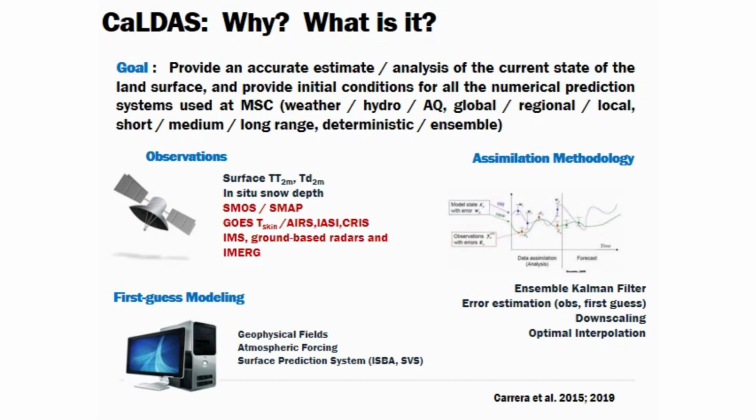And then we have the more recent innovations that we have incorporated into CaLDAS, which are shown in red here, which are based on the space-based remote sensing for the soil moisture with SMOS and SMAP, the skin temperature retrievals, the IMS for snow, and then the ground-based radars and iMerge for precipitation analysis.